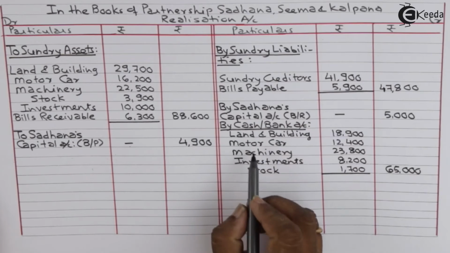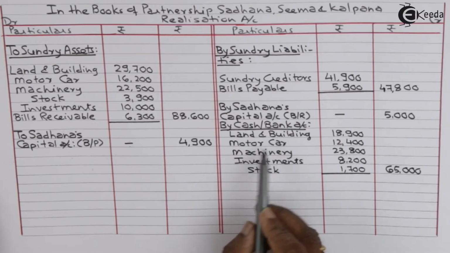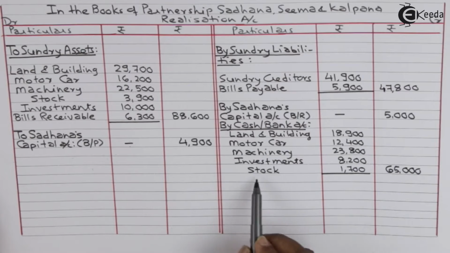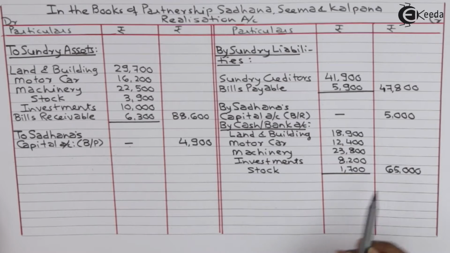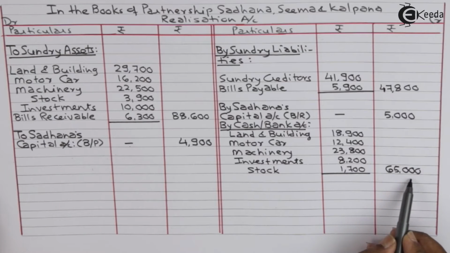Realization account credit side by cash bank, land and building, motor car, machinery, investment and stock. Total amount realized is 65,000.